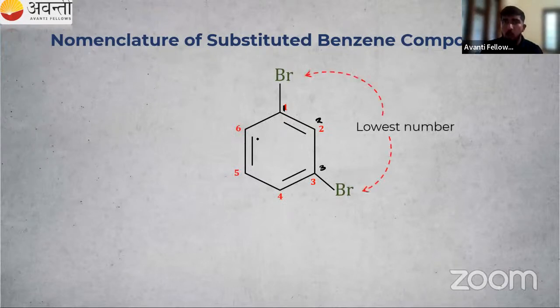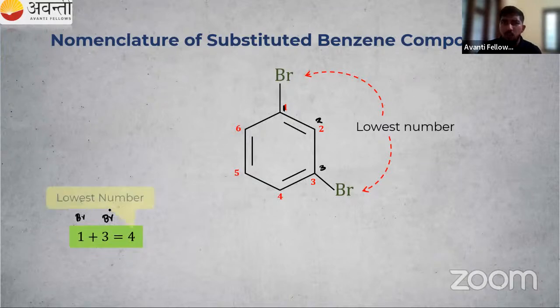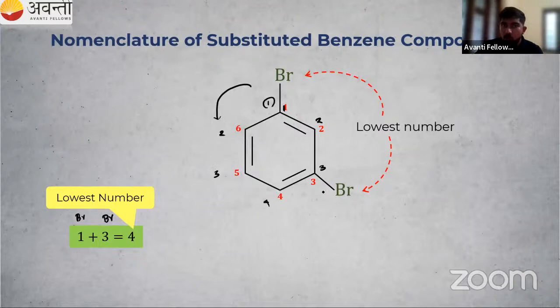Then lowest number. If we are numbering in a clockwise direction, then our substituents or branches will get low number. So one bromine present in first position, another bromine present in the third position. 1 plus 3, that is 4, right? That is lowest number. Suppose we are numbering like this. We are starting from here, then 1, 2, 3, 4, 5, right? So one bromine in the first position, another in fifth position. Is it correct? No. Our substituents or branch should get lowest number.